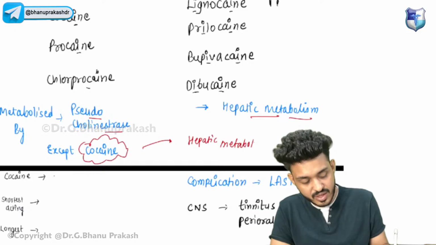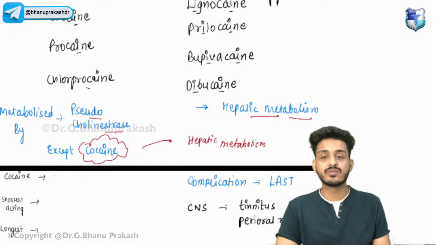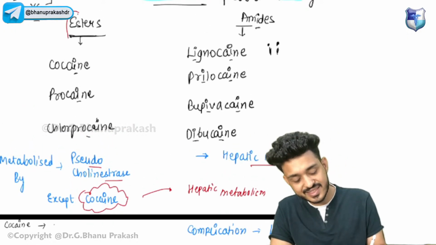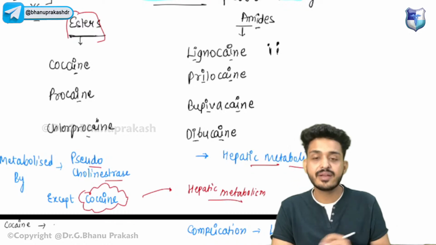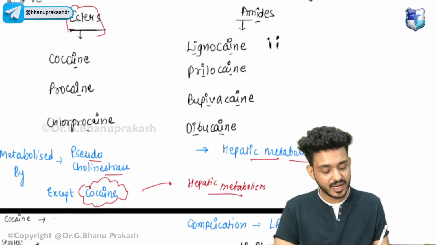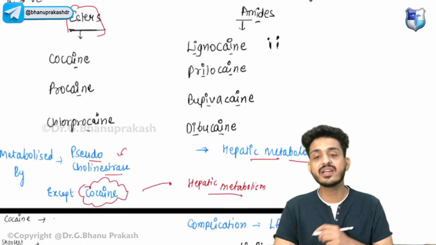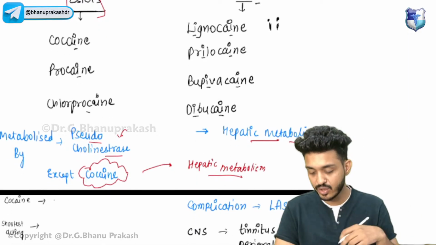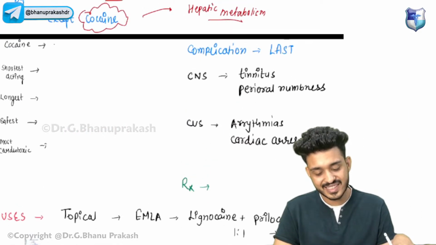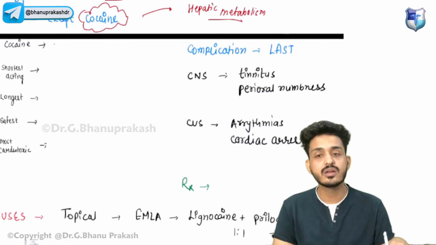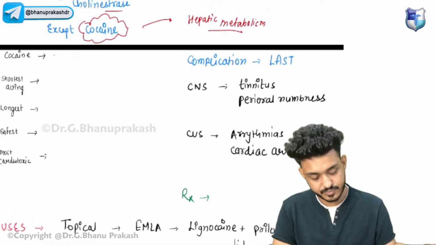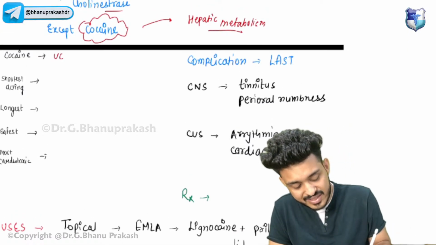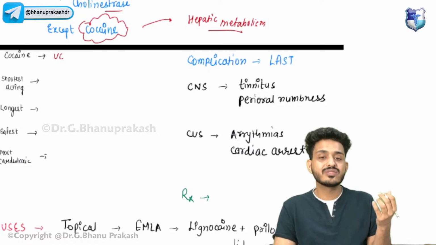Cocaine is the exception, which is coming from ester, but still this one is going under hepatic metabolism. Apart from that, all other esters will be having pseudocholinesterase, that is present in your plasma, that is present in your blood, right? Now we will be discussing important points about cocaine. Cocaine will be causing what? Cocaine will be a vasoconstrictor. It will be causing vasoconstriction.